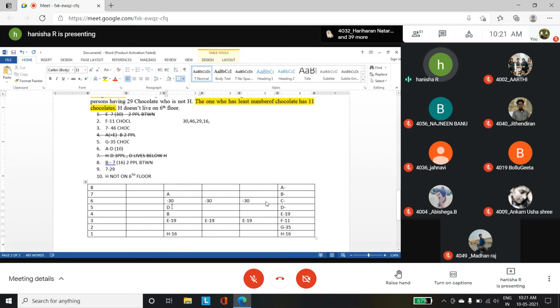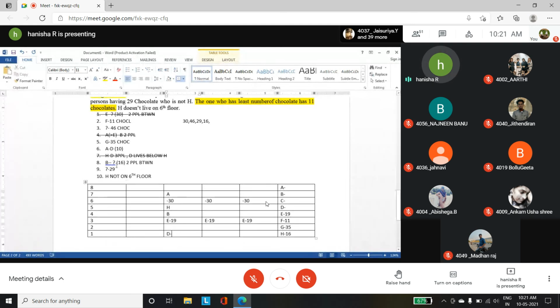Okay, so it is like here. Look at here. I have given D on the 5th position and H in the last position. D lives below H, so I have to change it. If I change this, D lives below H, so here H, okay, and then you have D.